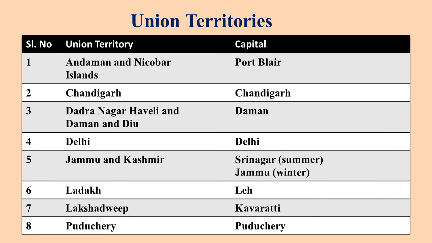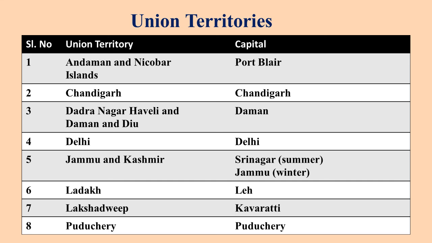Now, let us study about the names of union territories and their capitals. We have 8 union territories which are directly ruled by central government. And here is the list of 8 union territories and their capitals. Andaman and Nicobar Islands. Its capital is Port Blair. This is the largest union territory of India.